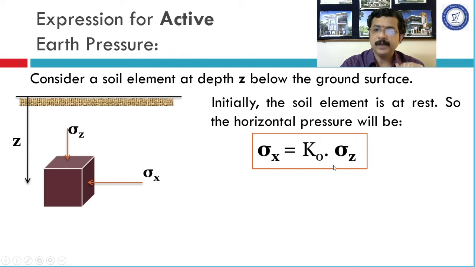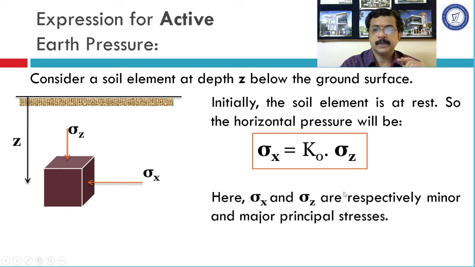So 0.5 multiplied by 30 is equal to sigma x, which is 15 kilonewton per meter square. Have you understood this? Sigma z value is 30 kilonewton per meter square and sigma x value is 15 kilonewton per meter square, and nowhere we have considered the shear stresses acting on this soil element.